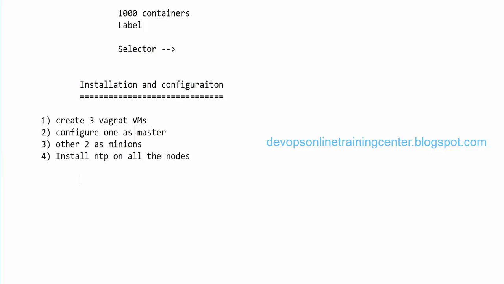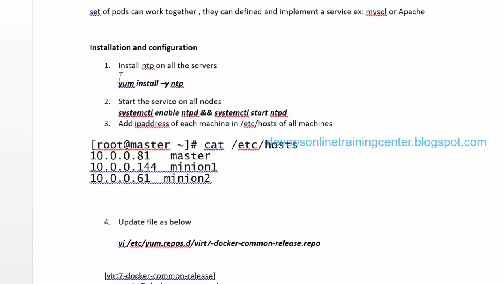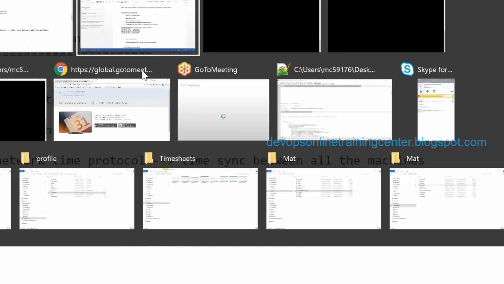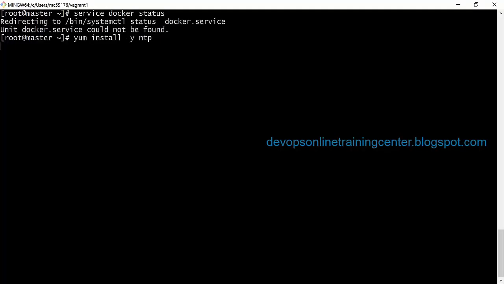Why do we need NTP? It is to have time sync between all the machines, so that all the machines will have the same time. So yum install -y ntp is the command. I'll go and execute it on all the machines.